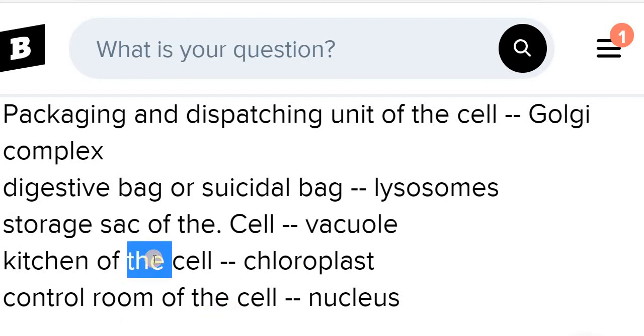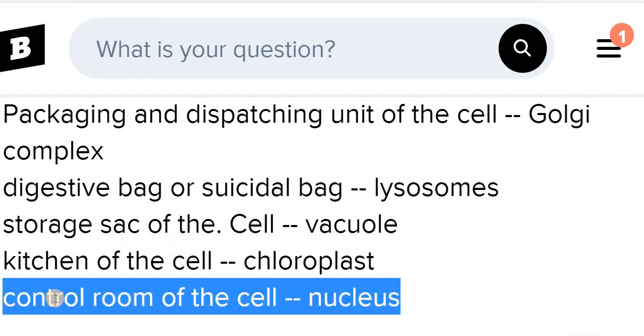Then the kitchen of the cell where the food is prepared. It is the chloroplast, because the chloroplast possesses chlorophyll, and this chlorophyll is responsible for photosynthesis. That's why it is known as the kitchen of the cell. So the chloroplast is the answer. Then the control room of the cell. That is the nucleus, because the nucleus is the main part of the cell. So it is known as the control room of the cell. So the answer is nucleus.